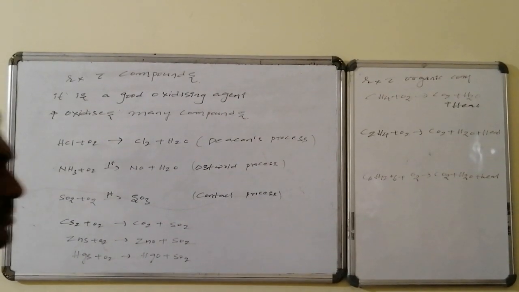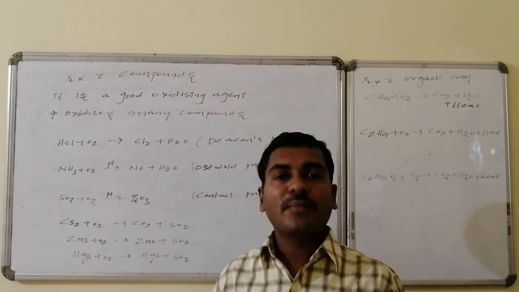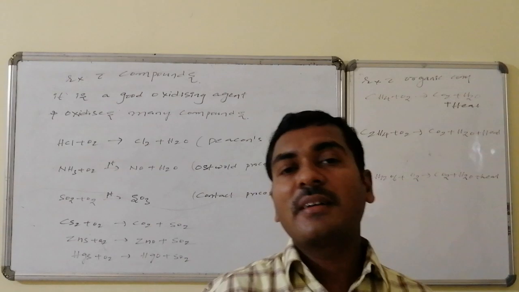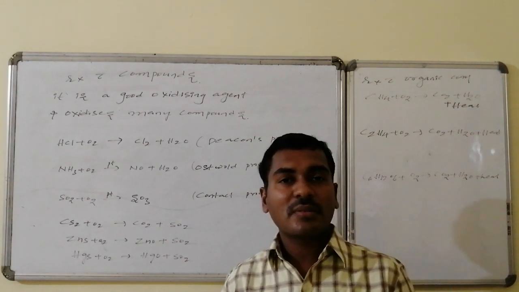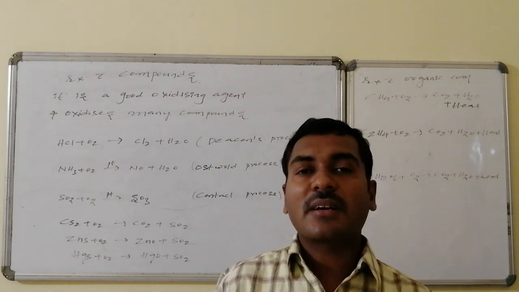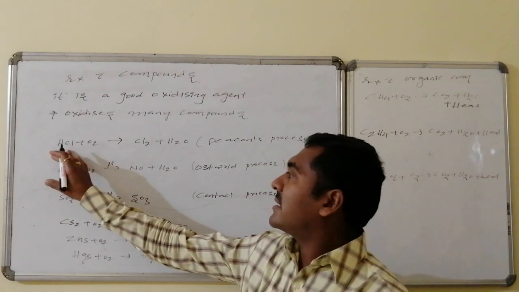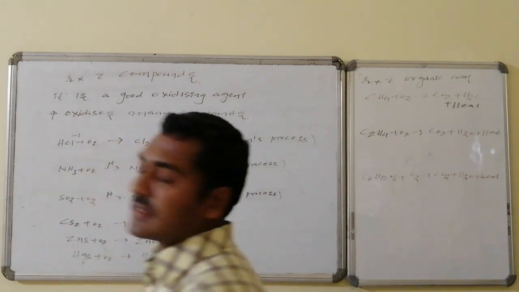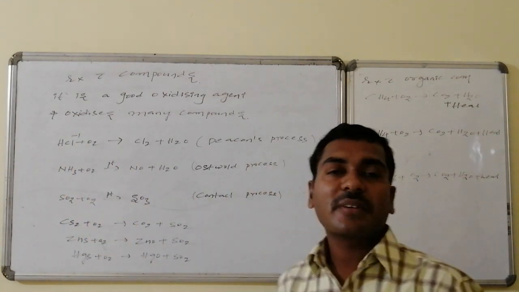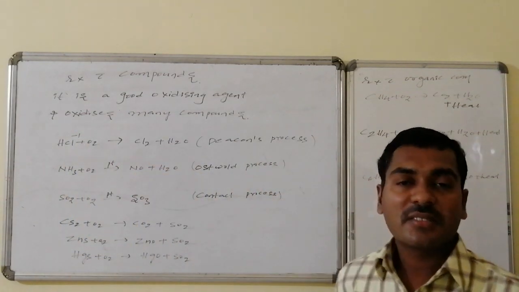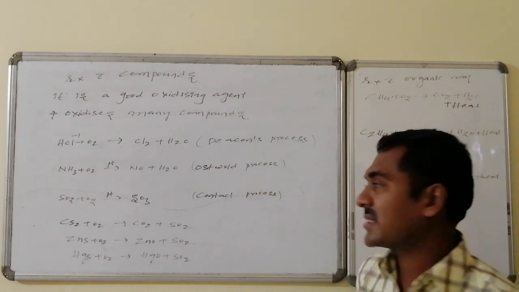Reaction with compounds. Oxygen is a good oxidizing agent. It oxidizes many compounds. That is, on reaction with compounds, oxygen oxidizes those compounds. As a result, it acts as a good oxidizing agent. On reaction with HCl, the -1 oxidation state of chlorine is converted to 0 oxidation state. That is, Cl2 is obtained. That process is the preparation of chlorine, known as the Deacon process.